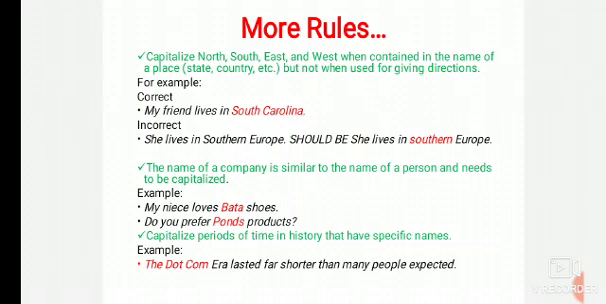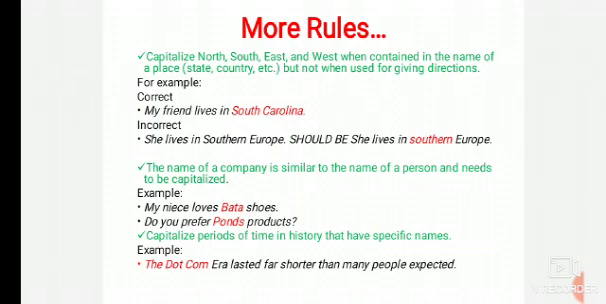The name of a company is similar to the name of a person and needs to be capitalized. So the name of a company should be capitalized. For example, my niece works at Bata Shoes. Here Bata is a company name. Do you prefer Ponds products? Ponds is also a company name.